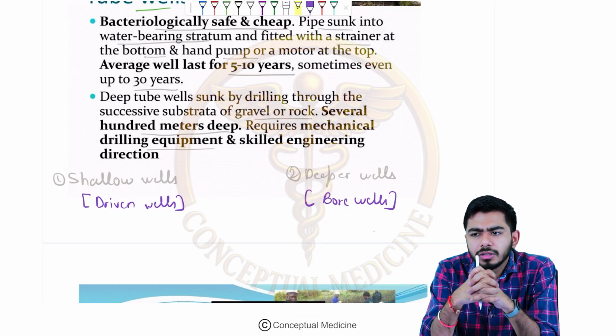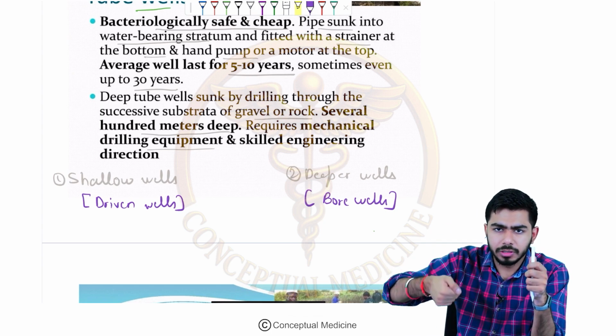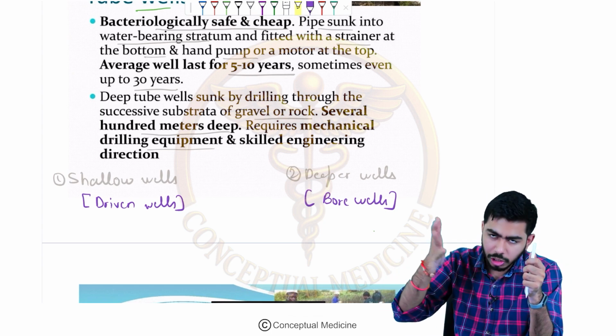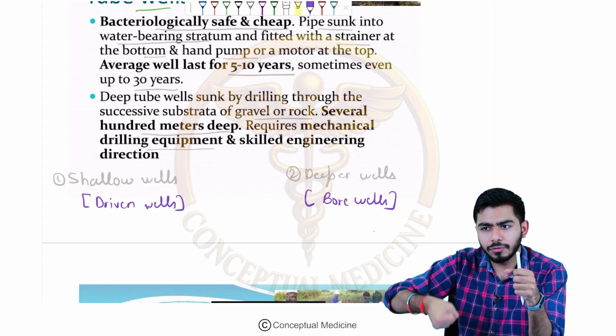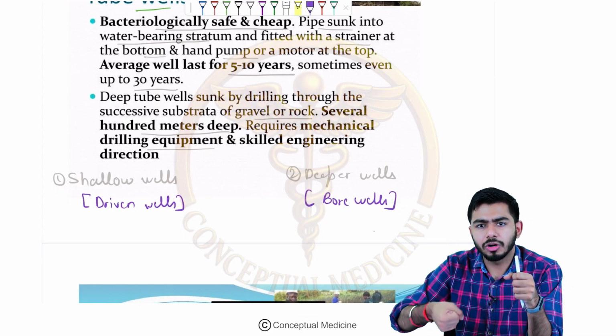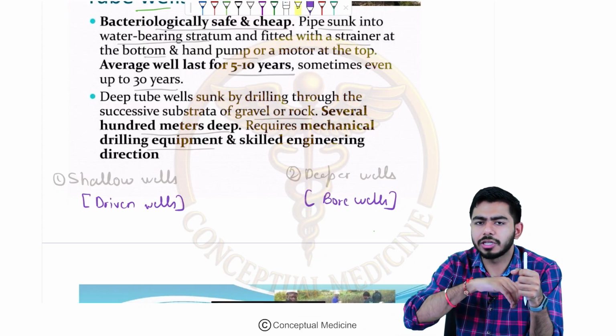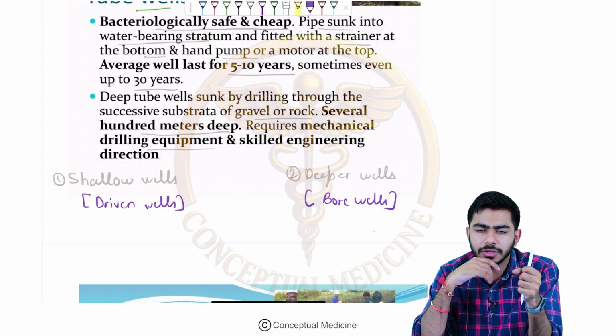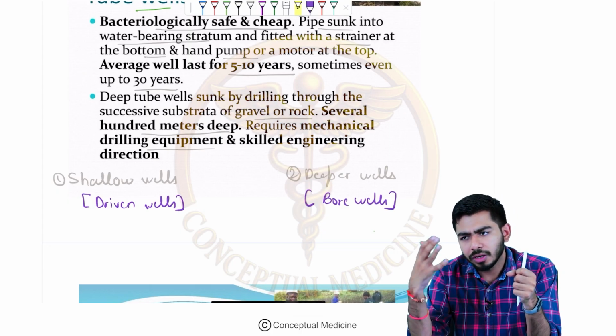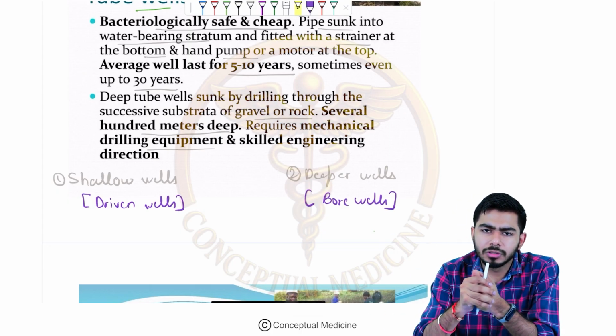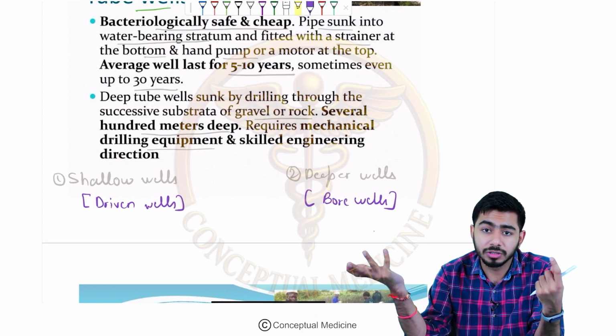So now we are having the manually operated. Firstly you are having the hand pump. The hand pump might also be the shallow well and the deeper well. In the deeper well you have to put a lot of pressure, a lot of force, a lot of work has to be done over there so that you are extracting the water from the deeper layers of the earth, right? But now we are actually switching towards the mechanical form or the motor form.